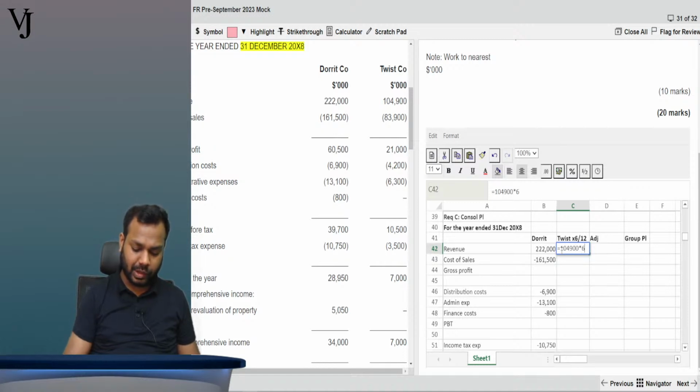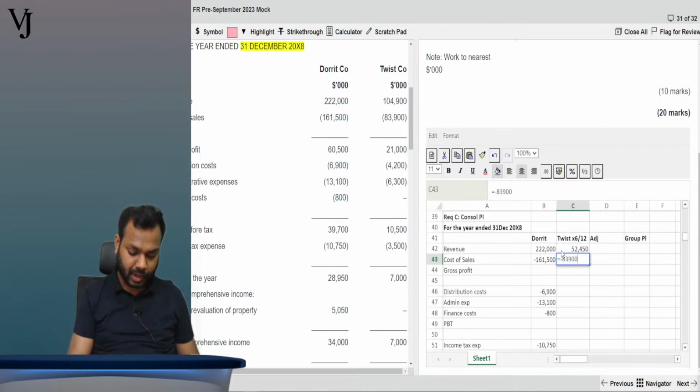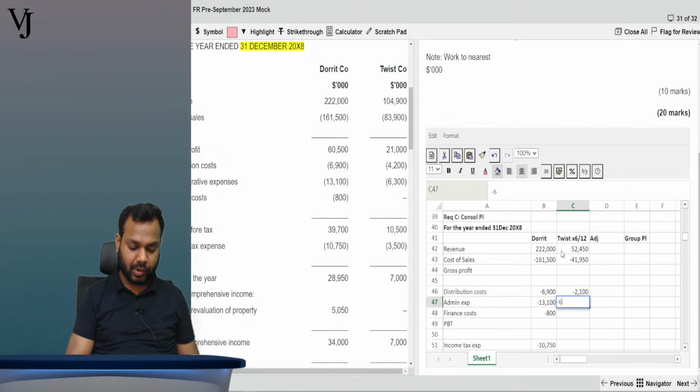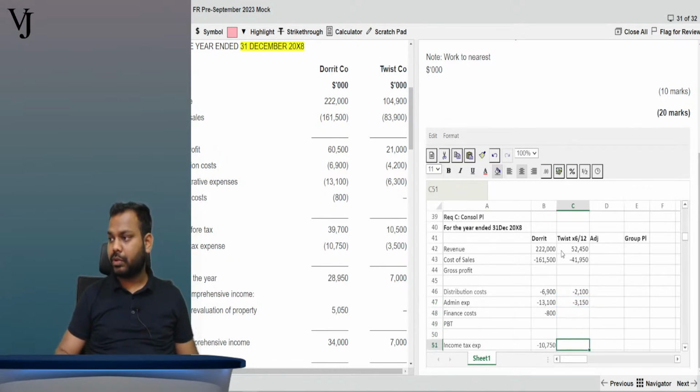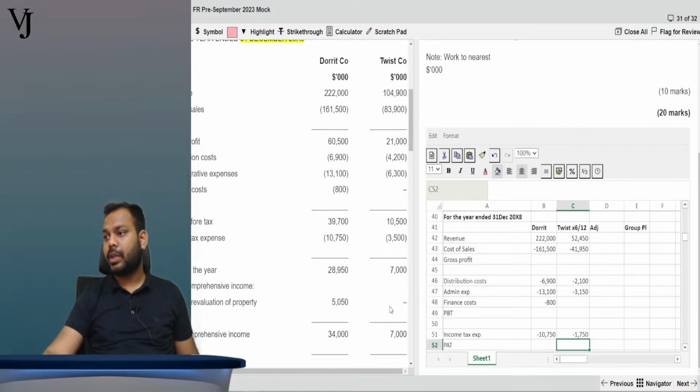104900 into 6 by 12, equals minus 83900 divided by 2, right? Then distribution costs is how much? 4200, so minus 4200 divided by 2. Then minus 6300 divided by 2. Come on guys, do it yourself also. Don't rely on me. Minus 3500 divided by 2. Then profit for the year, done.